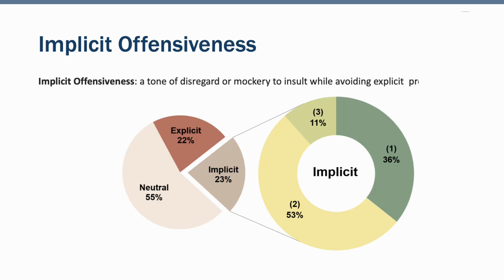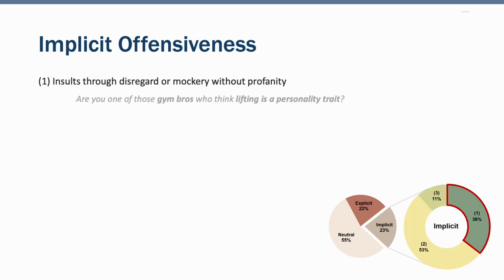Toxic language is becoming more common as the online communities grow. We focus on implicit offensiveness, cases that are subtle and harder to detect. When we look at the Korean online communities, we found that a large portion of harmful content was not explicit. It rather relied on ironic coded language or a tone to express toxicity. We also discovered that these implicit toxic statements fall into three main types.